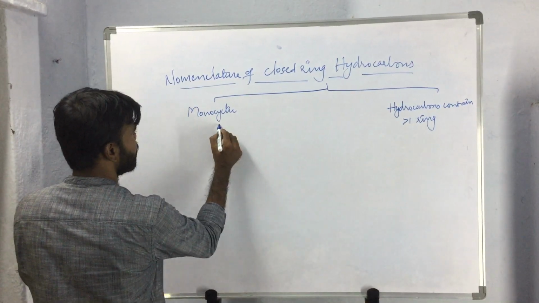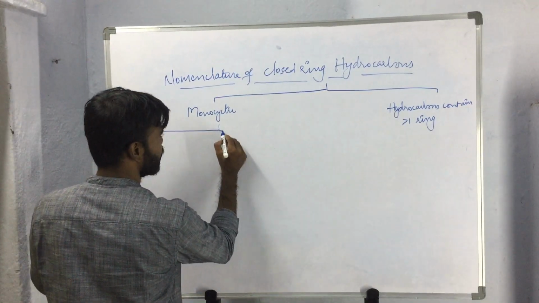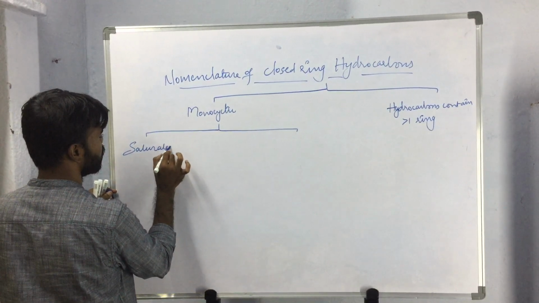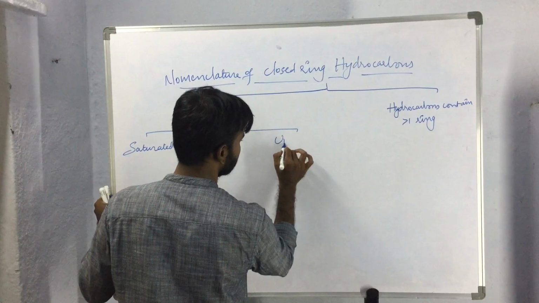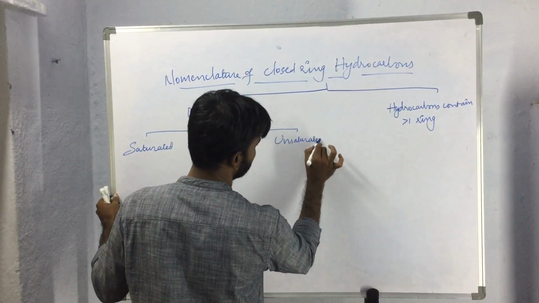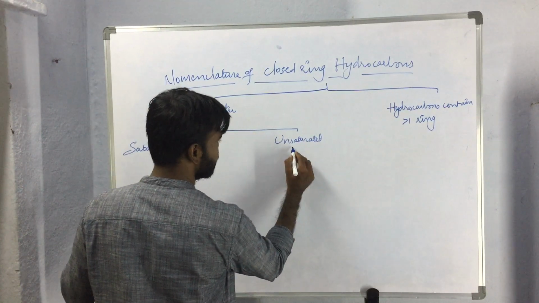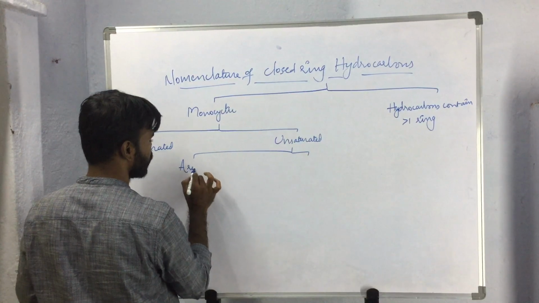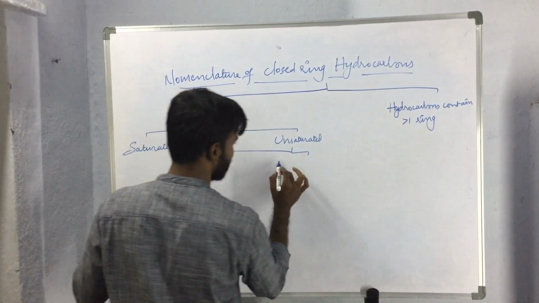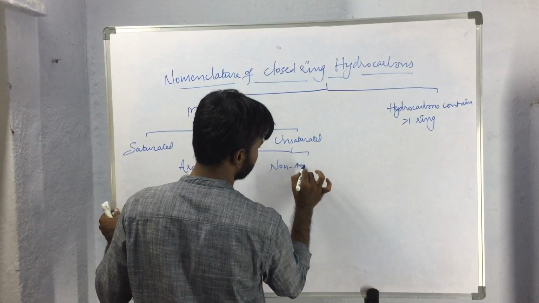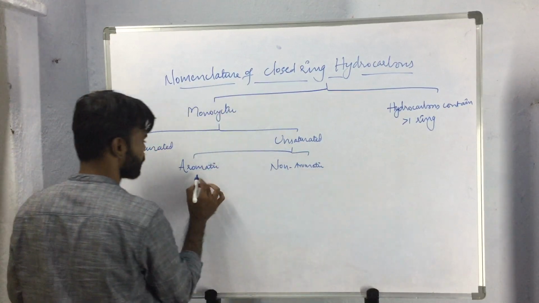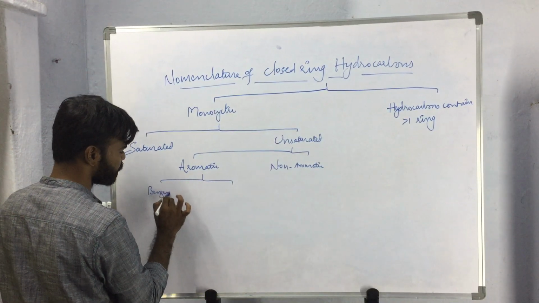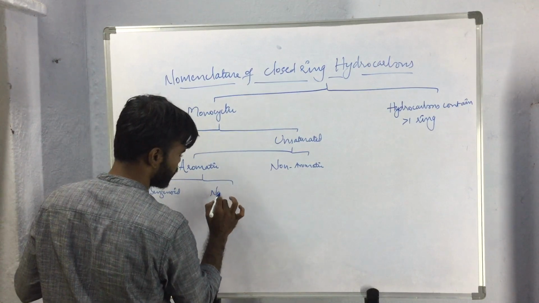These monocyclic hydrocarbons are further classified into saturated and unsaturated, whereas these unsaturated monocyclic hydrocarbons are further classified into aromatic and non-aromatic compounds. These aromatic compounds are further classified into benzenoid compounds and non-benzenoid compounds.